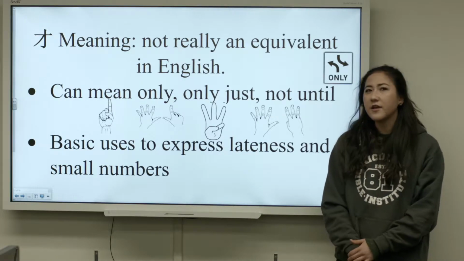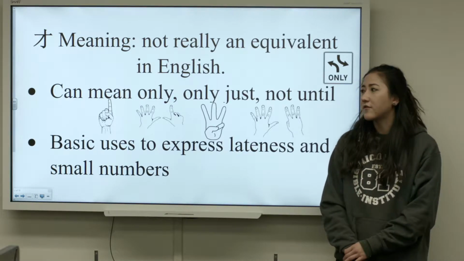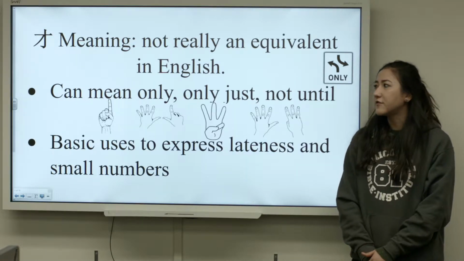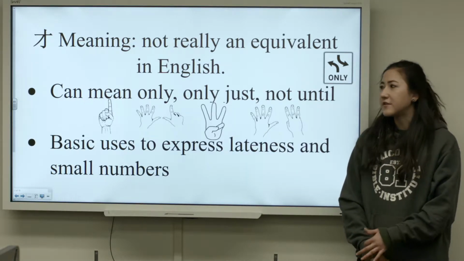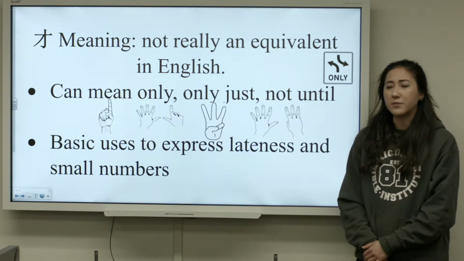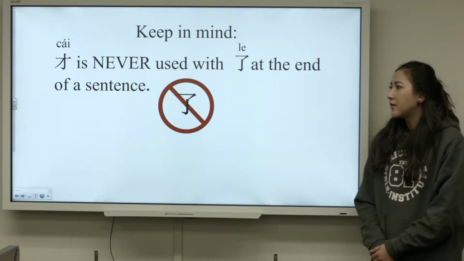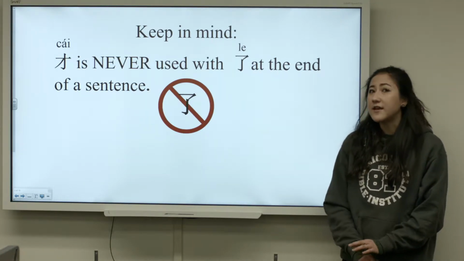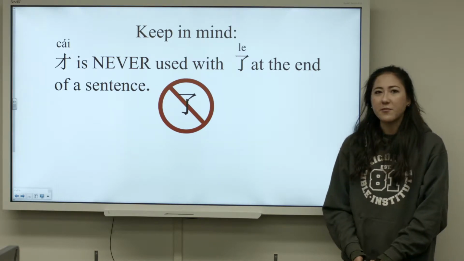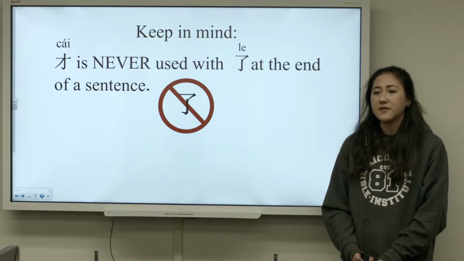So there's not really an equivalent for 才 in English, but it can mean only, just, or not until. And the basic uses are to express lateness or small numbers. So keep in mind that 才 is never used with 了 at the end of a sentence. Some people make that mistake, but it's never used that way.